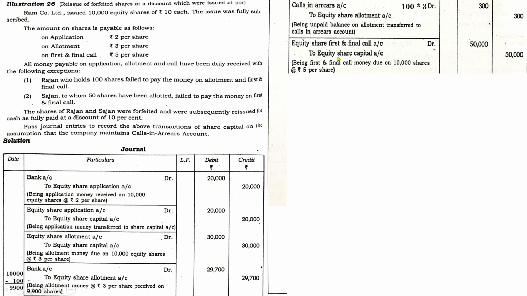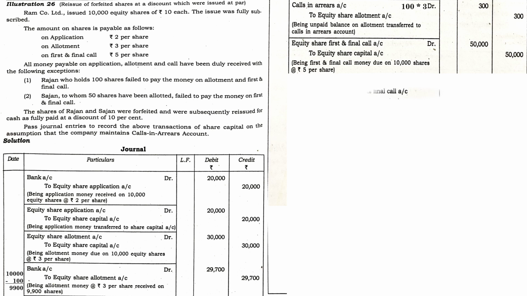Equity share first and final call account up to equity share capital, that is 5. Total number of shares is 10,000. So 5 into 10,000, 50,000. But in this situation, you have to be very careful because there are two parties who failed to pay first and final call. Rajan who holding 100 shares and Sarjan who holding 50 shares. So there is a call scenario of 150 shares with regard to equity share first and final call.